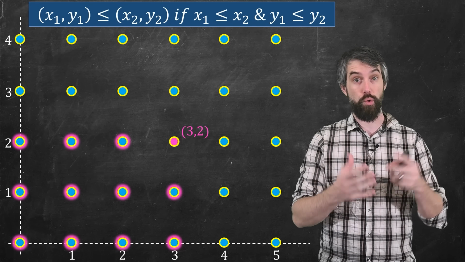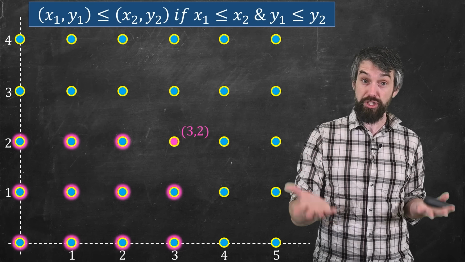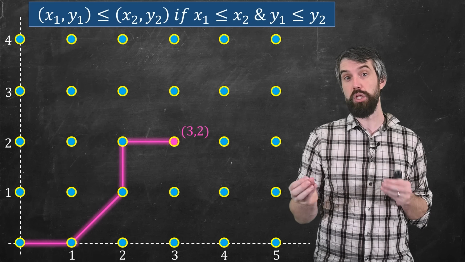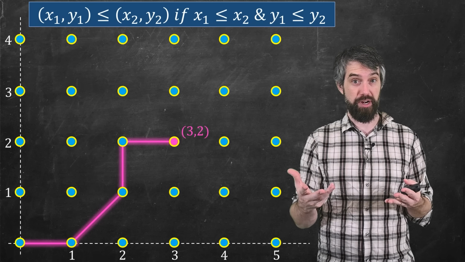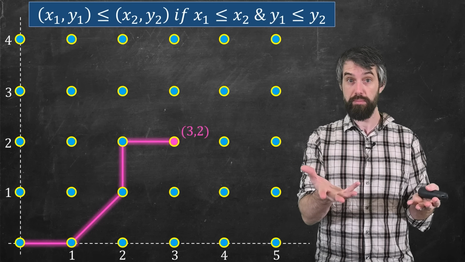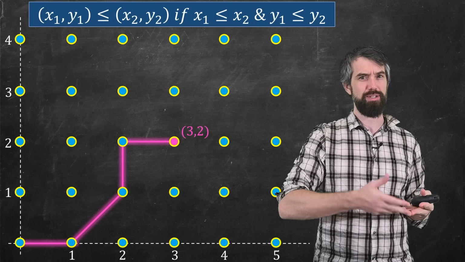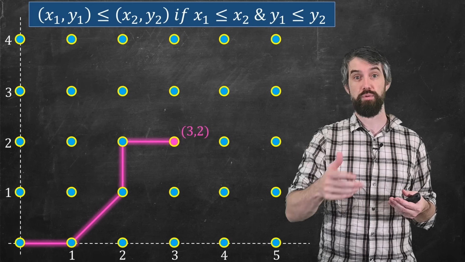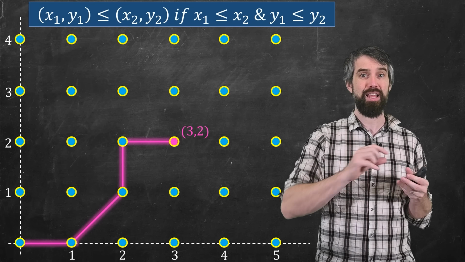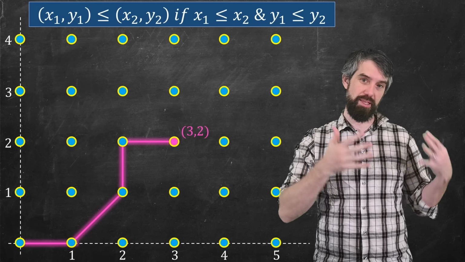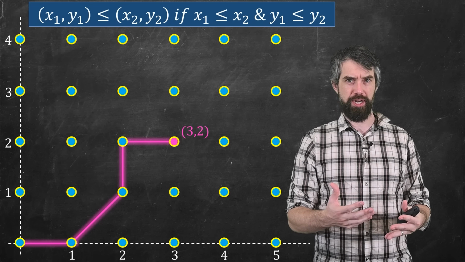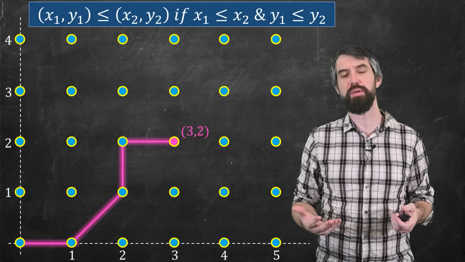So here's my set. I have an order on it. And now let's consider what some chains and antichains are. Here's an example of a chain. Any 2 points along that chain has the property that one point is less than the other point. (0, 0) is less than (1, 0), which is less than (2, 1), which is less than (2, 2), which is less than (3, 2). That is a chain in this particular ordering. But it's a partial ordering because not every pair is comparable.